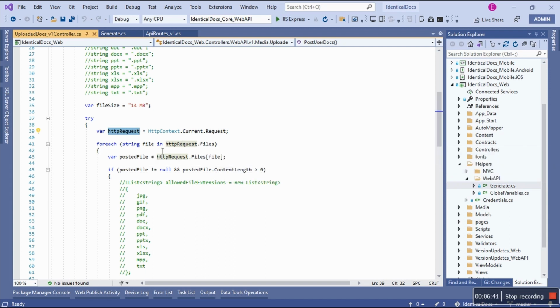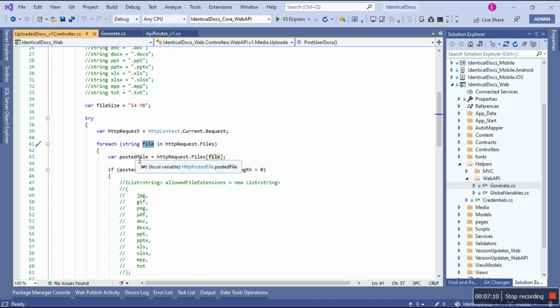Even though the mobile application is uploading only one file, because I believe I told it to explicitly upload one file, I'm just locking it down. Because remember, web API is a type of project that can also be manipulated by tools such as Swagger and Postman. So you want to make sure that it's robust, not just for the actual clients to utilize, but the tools also meant to test it. So string file in HTTP request files. Okay, I'm getting a specific file.